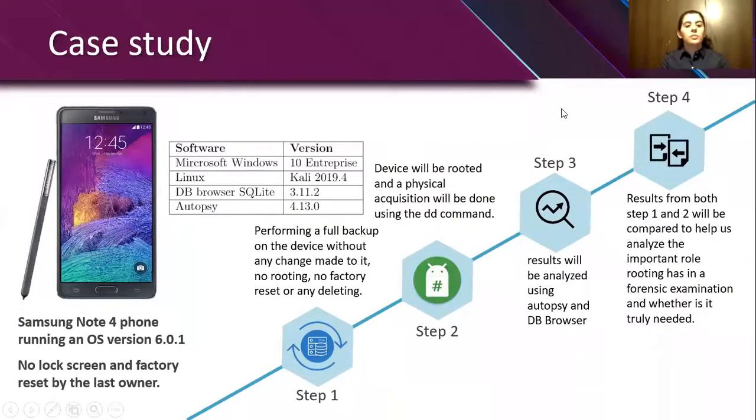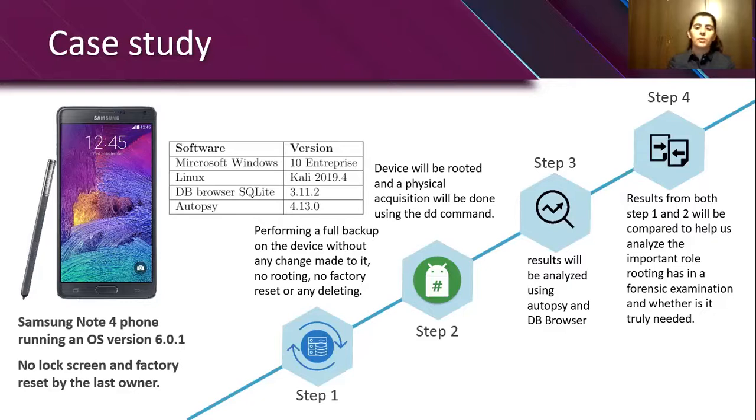A case study will be done on a Samsung Note 4 running Android 6.0.1. There was no lock screen, and the factory reset was done by the last owner, and the device was used only shortly after that. At the first step, we will perform a full backup of the device without any change made to it. No rooting, no factory reset, or any deleting.